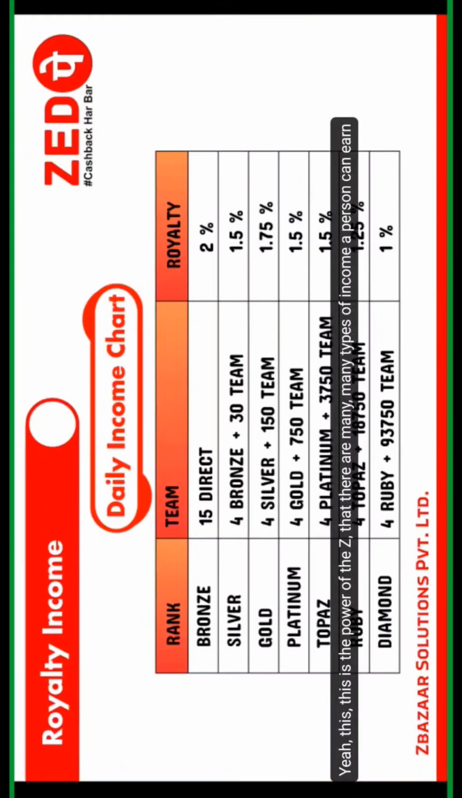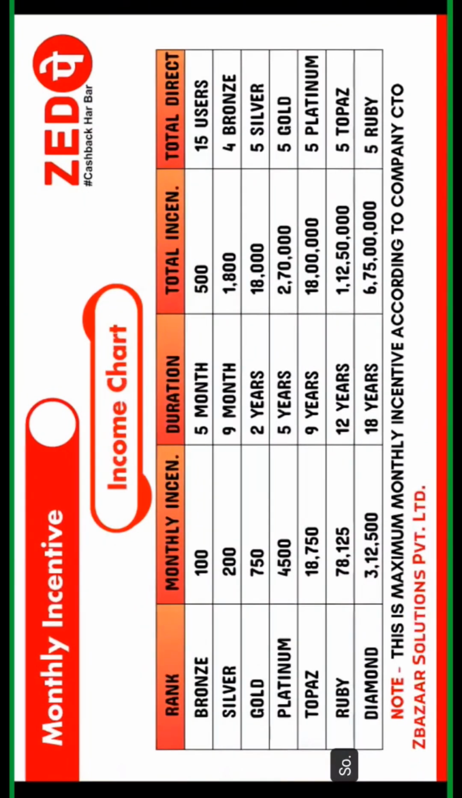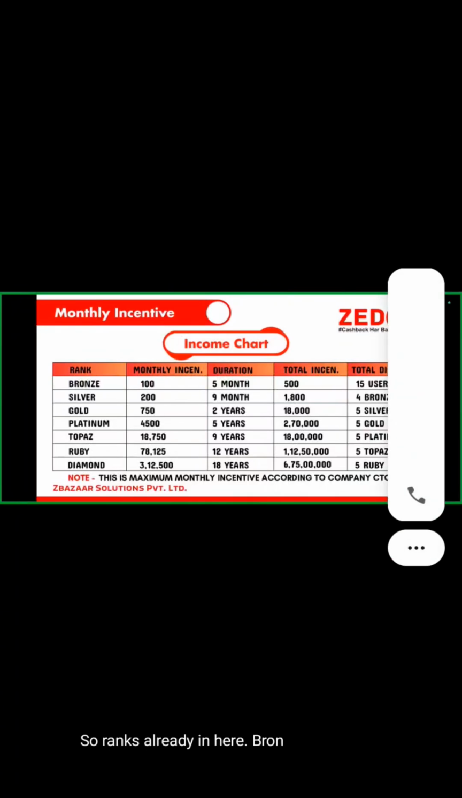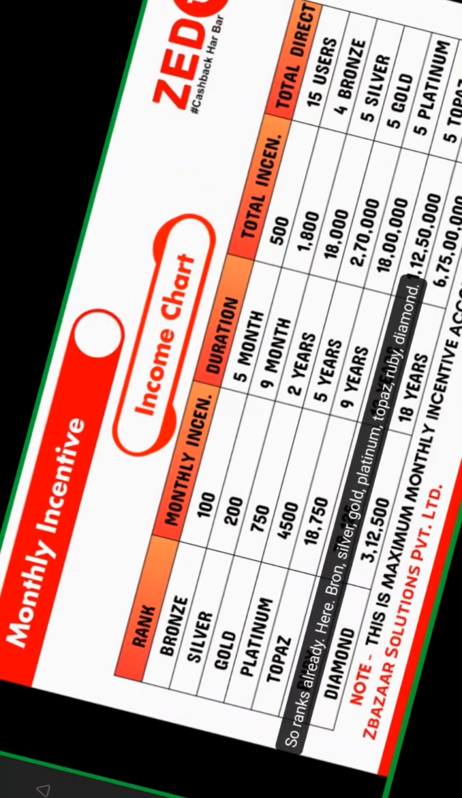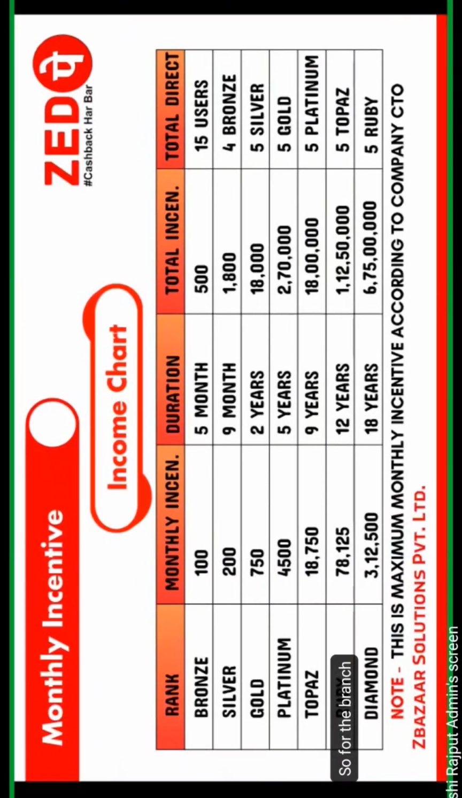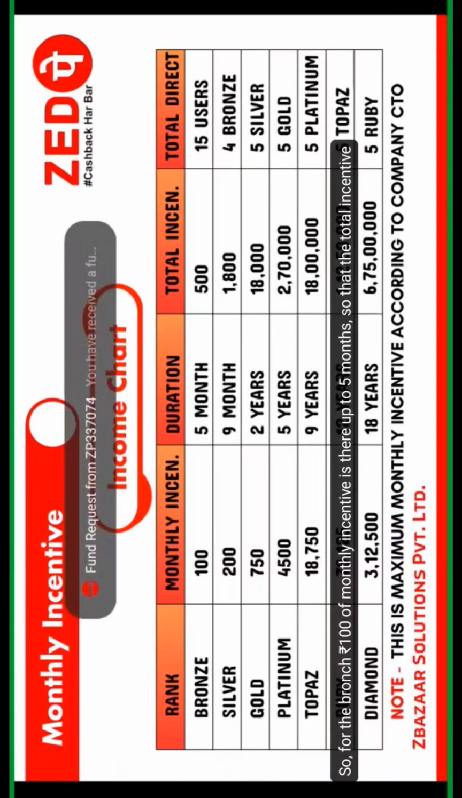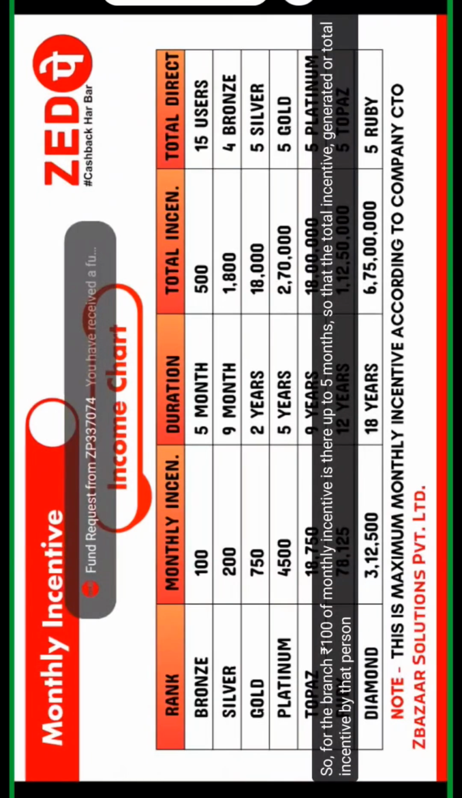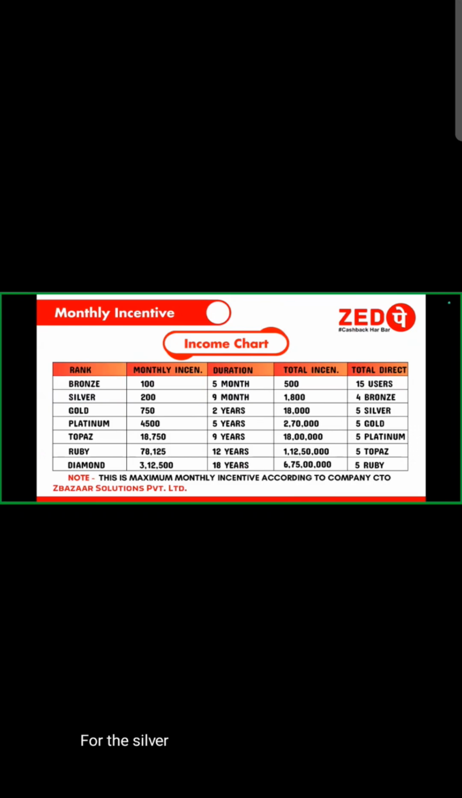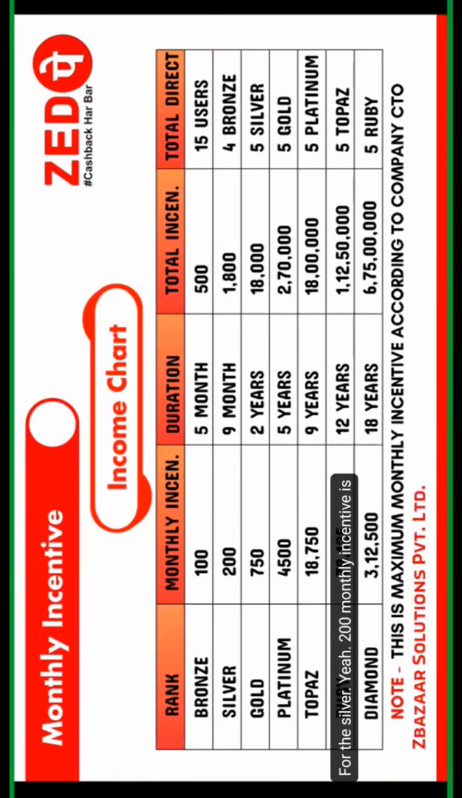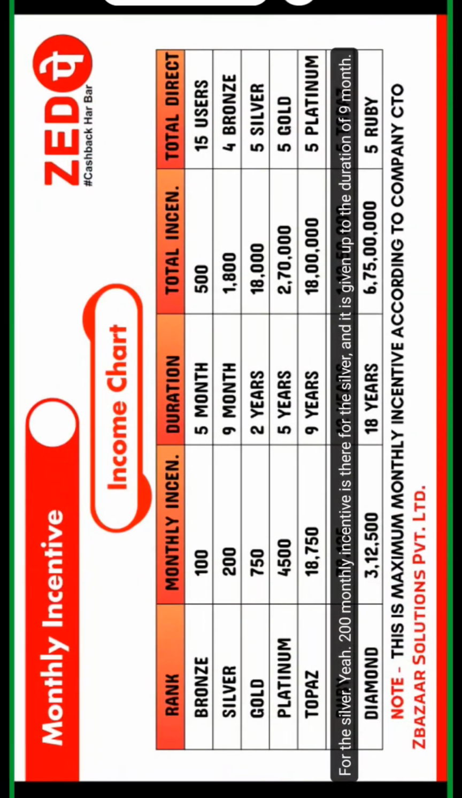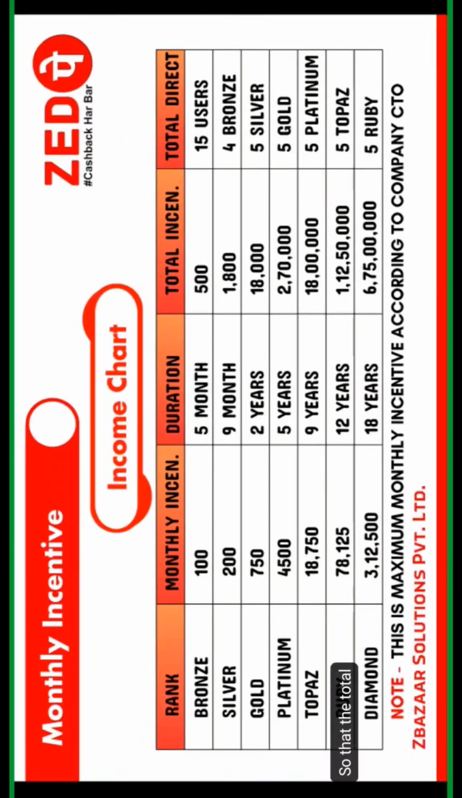So monthly incentive, that means the monthly chart, right? This is the income chart that a person receives monthly. So ranks are written here: bronze, silver, gold, platinum, topaz, ruby, diamond. For the bronze, a monthly incentive of 100 rupees is there up to 5 months, so the total incentive received by that person is 500. For the silver, 200 monthly incentive is there, given for a duration of 9 months, so the total incentive received by that person is 1800.